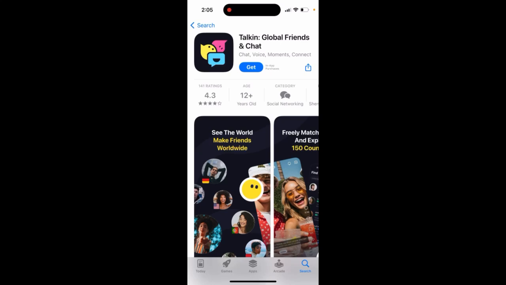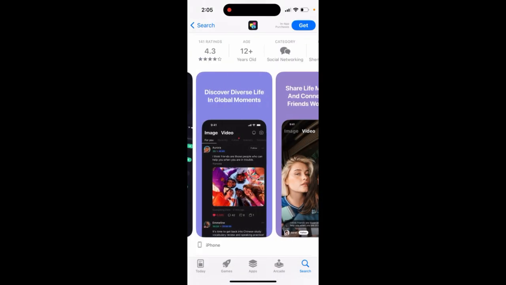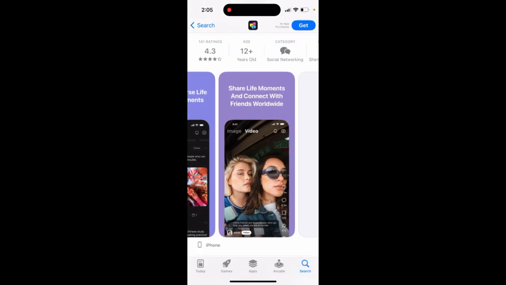Here's the app called Talkin Global Friends and Chat. Chat, voice, moments connects to the world, make friends worldwide. So freely match friends and explore 150 countries. Discover diverse life in global moments.